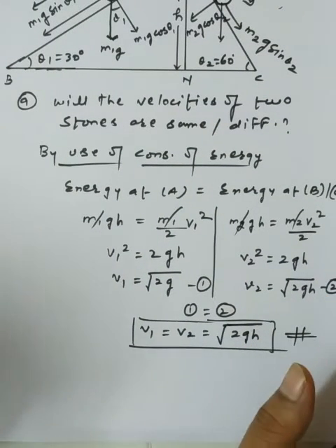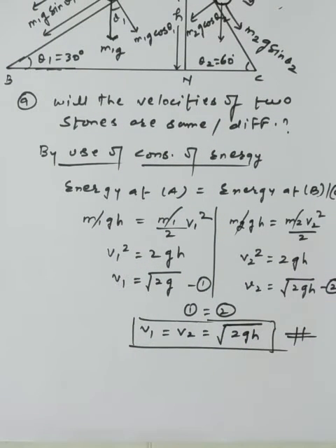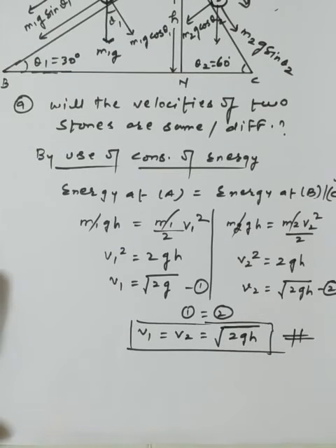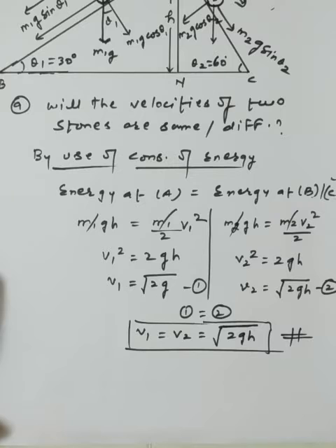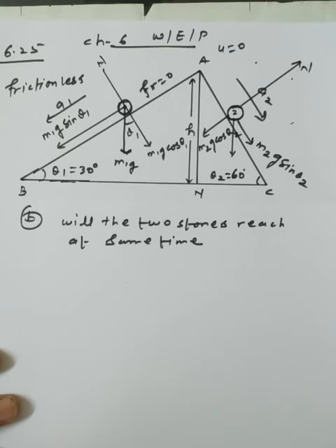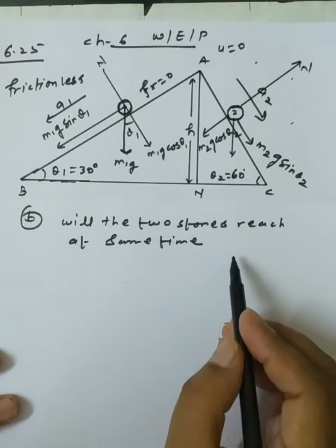As the objects are both coming down, they are acquiring the same velocity. It depends only on the height h through which we are releasing them. Now, students, the second portion: will the two stones reach at the same time?